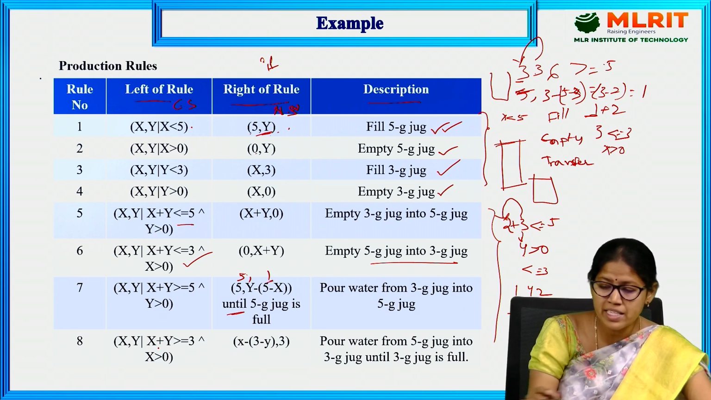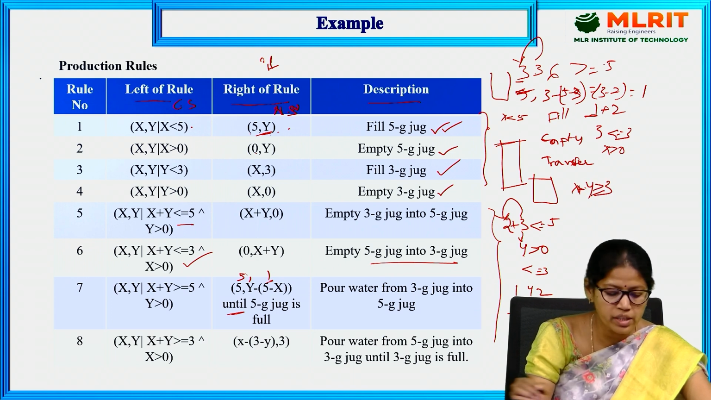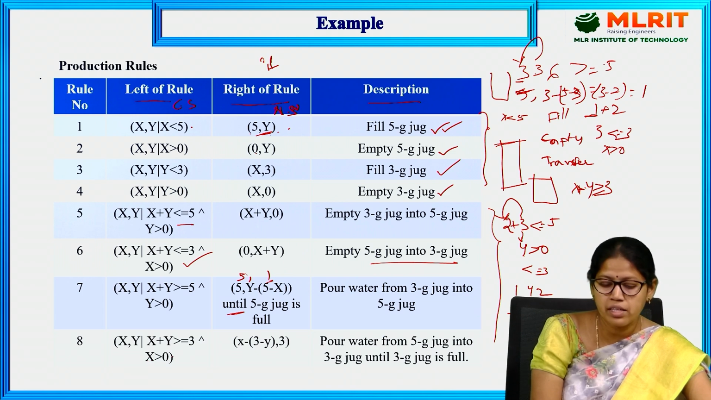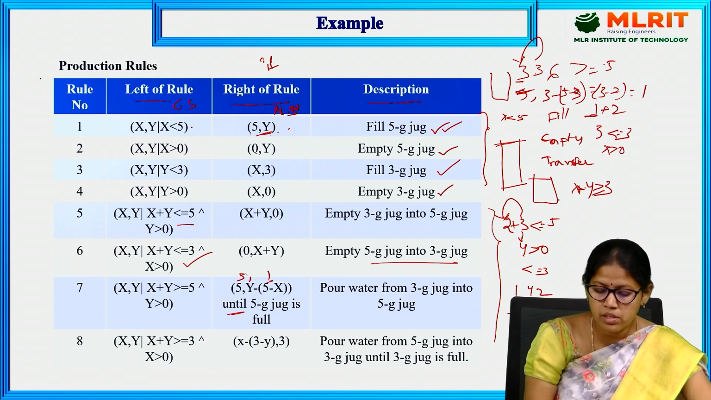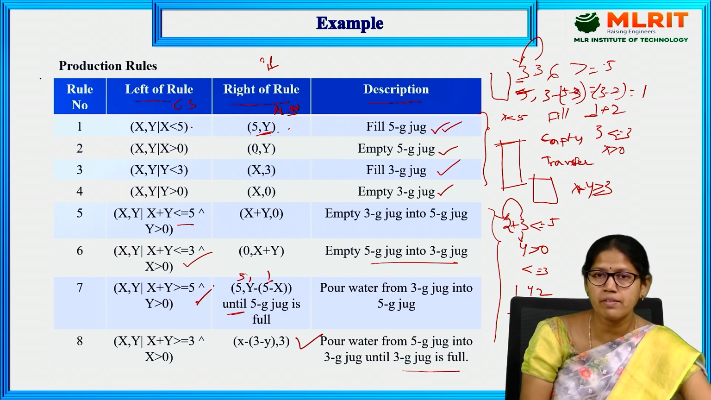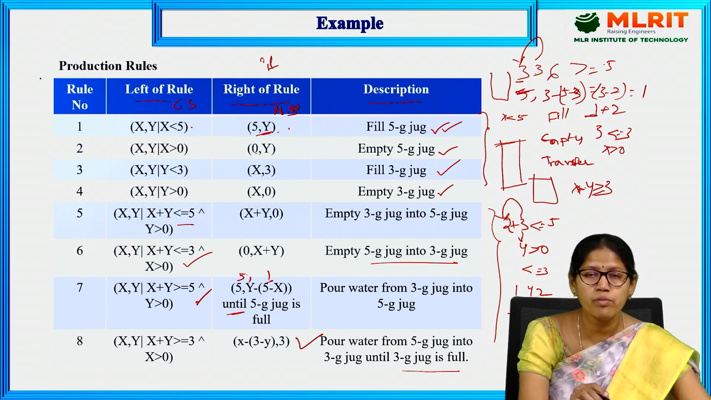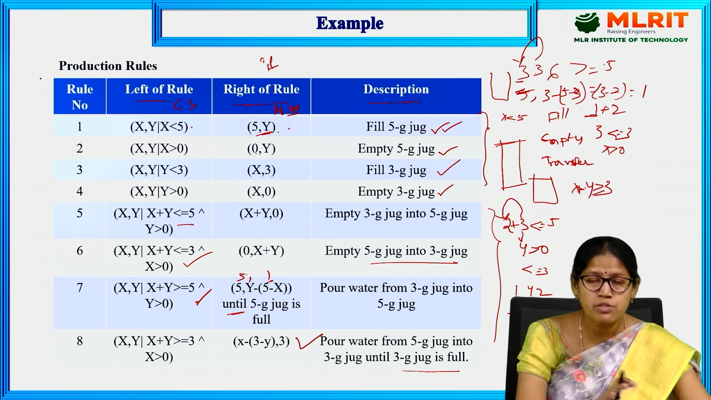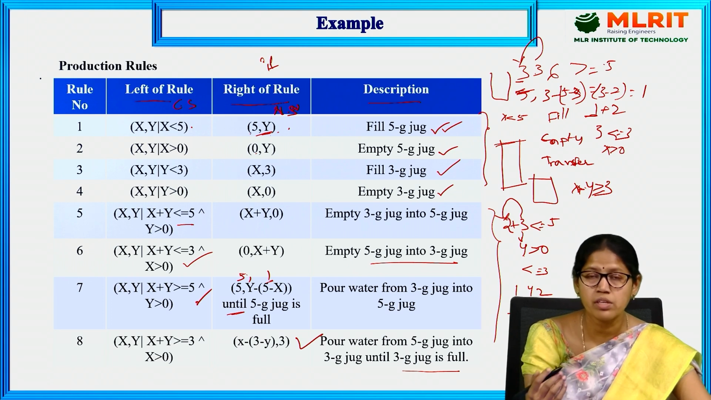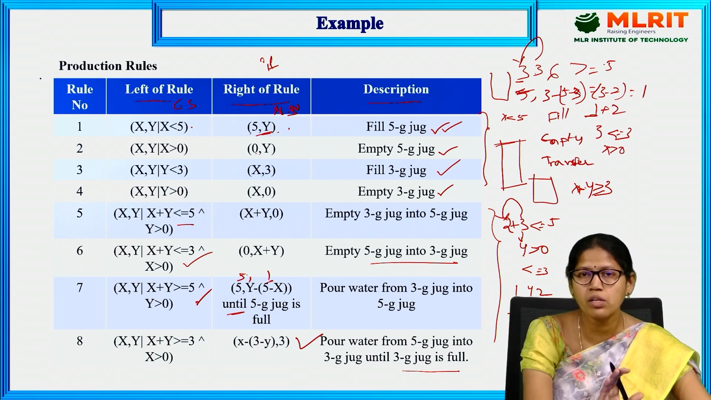Next, similarly, X plus Y is greater than or equal to 3 and X is greater than 0. We can pour water from the 5G into the 3G until the 3G jug is full. This one is also similar to this seventh rule. So, these are the production rules. We can apply these rules on the problem state to get the desired solution. Whether a production rule is required to solve the problem or not, it doesn't matter.